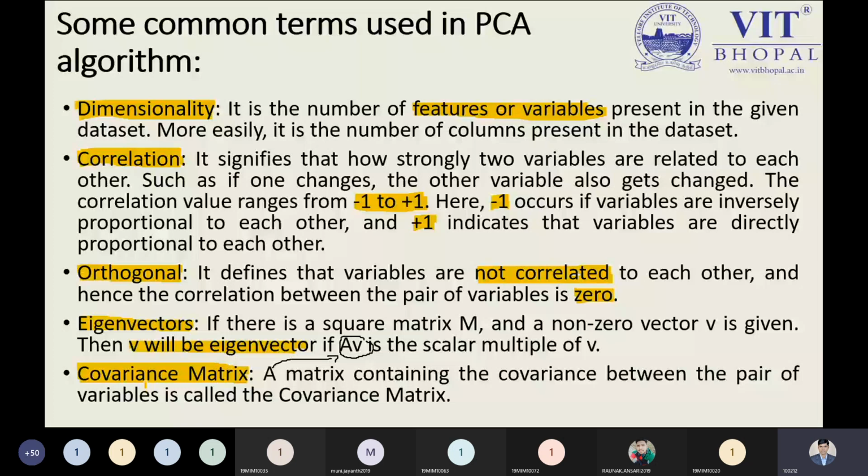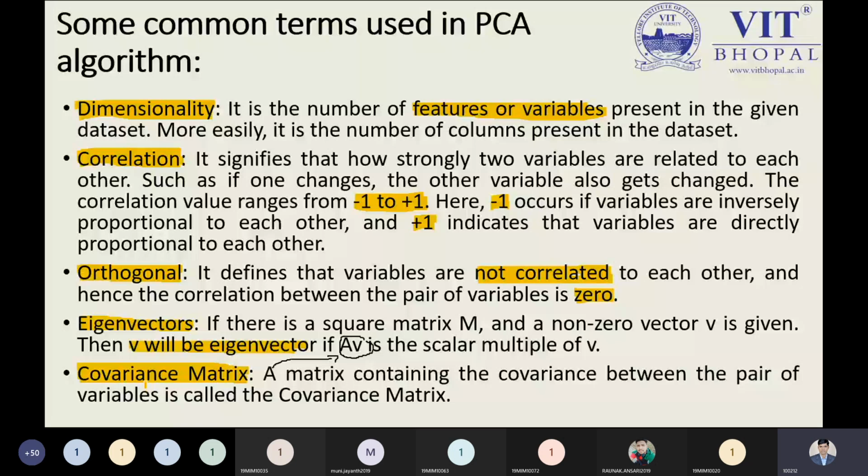and then you are required to calculate the covariance. Covariance can be calculated from the variance. So we will see each and everything step by step. First we need to calculate the variance, then the covariance, and then represent it in the form of the covariance matrix. And then we will try to calculate the eigenvector.